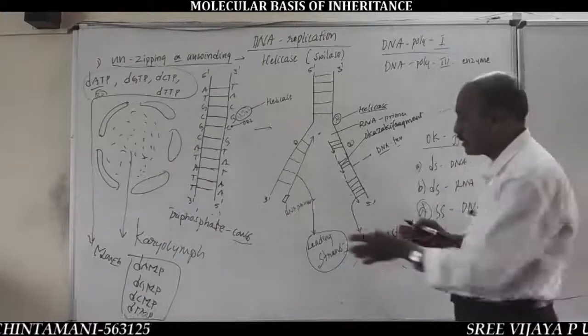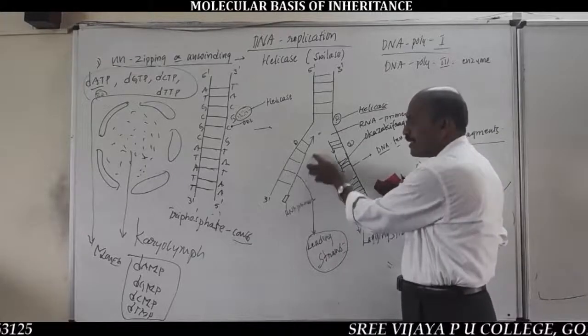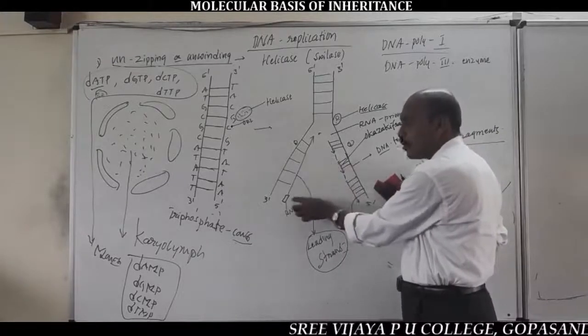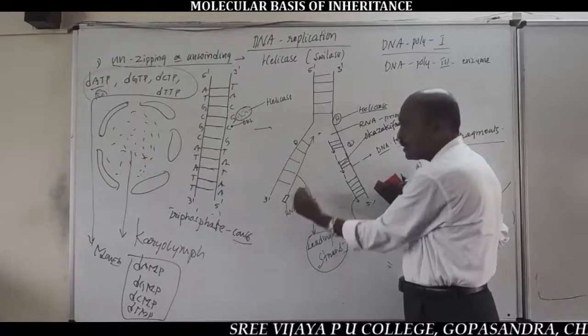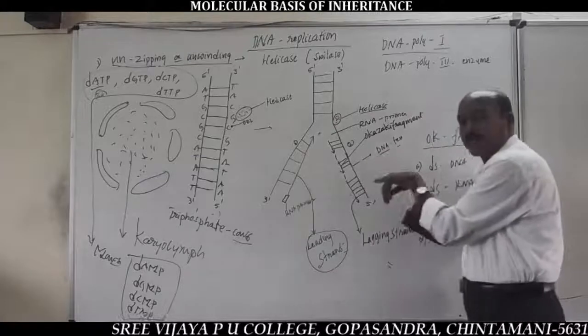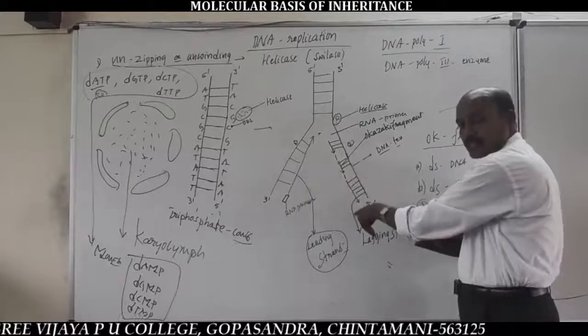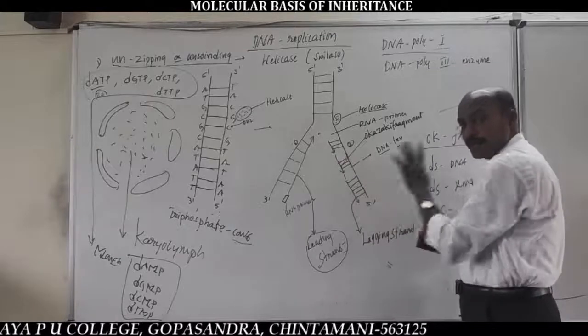Very important. On one of the old template strands, the addition of DNA nucleotides is continuous from one end of the RNA primer towards the inner side of the replication fork. On another old template strand, the addition of DNA nucleotides is discontinuous due to the presence of RNA primers.